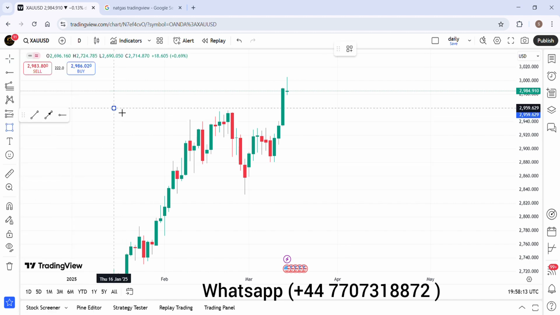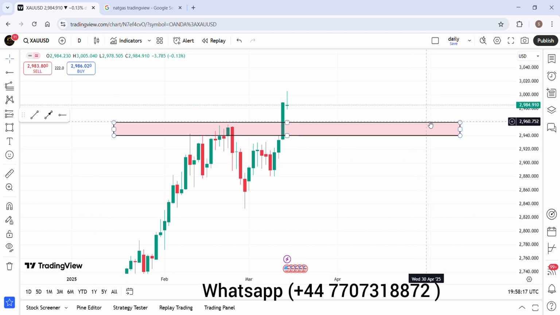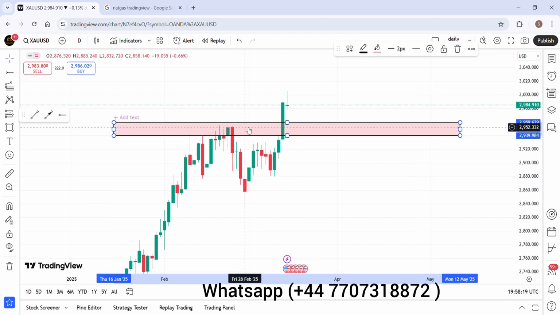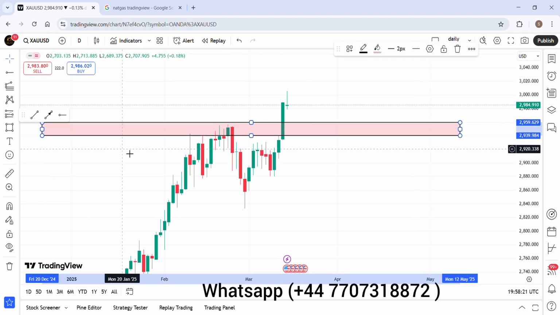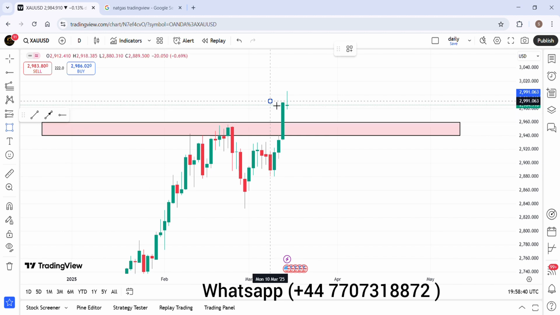Now this is the zone. Why have I made the zone? This is the zone according to the Fibonacci level. Please remember the video. In the start we marked two lines according to the Fibonacci level: 3065 the upper limit, and 2965.55 the lower limit. So now the market has broken out, and this is not a fake breakout, because the closing is above the zone.